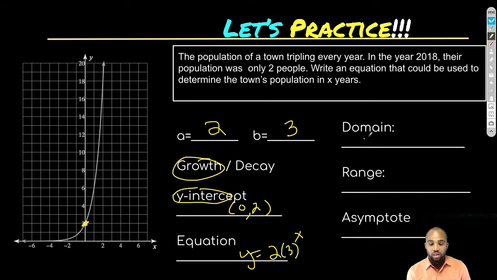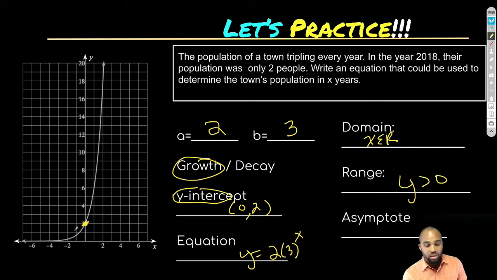My domain is still going to be x is all real numbers because this thing just keeps going forever to the left and to the right. All the negative numbers and all the positive numbers to the right, on the x-axis, left and right. Now for the range, again, it's going to be everything greater than 0, not equal to 0, because look, and this is important because on tests, they draw the line like this and it makes it look like it's getting really close, but it's not going to touch.